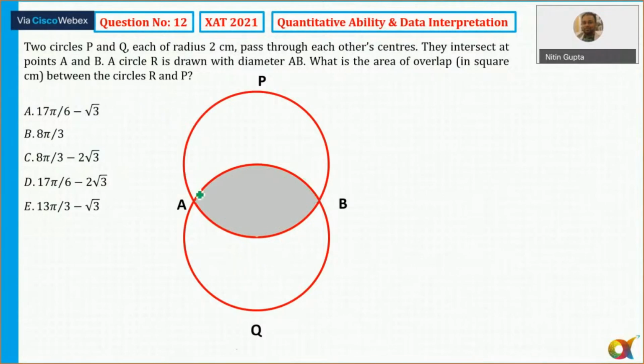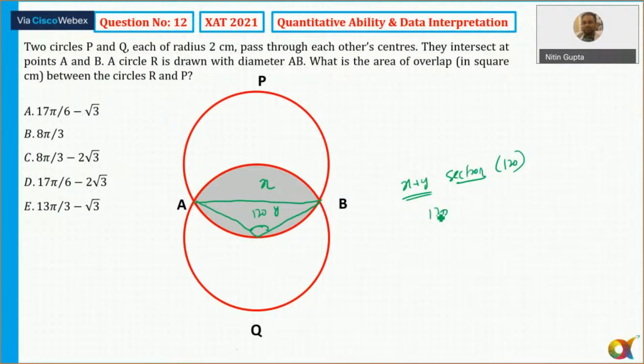A और B को ज्वाइन कर दिया, ये एरिया X, मुझे ये एरिया कैलकुलेट करना है, तो इस एरिया X को कैसे कैलकुलेट करूं? I can join this here to this angle, it is equal to 1. Okay, this triangle, it is y. So X plus y, it is angle 120.